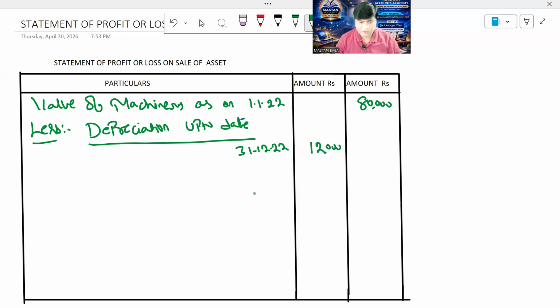You can see the account. On 31/12/23, the depreciation value is 10,200. On 30th June 24, it was utilized for 6 months only. The depreciation is 4,335 rupees. So make the total of these three, ma. 12,000 plus 10,200, that comes to 22,200, plus 4,335, 26,535.